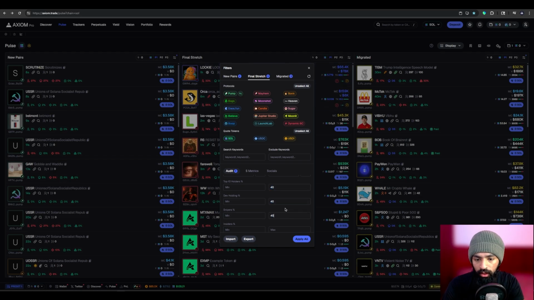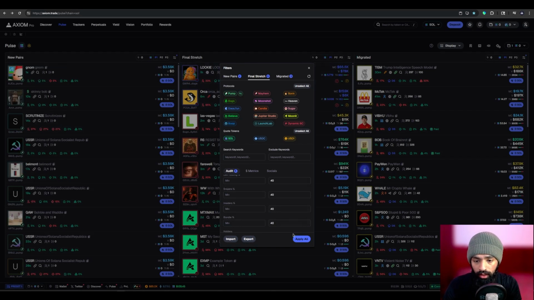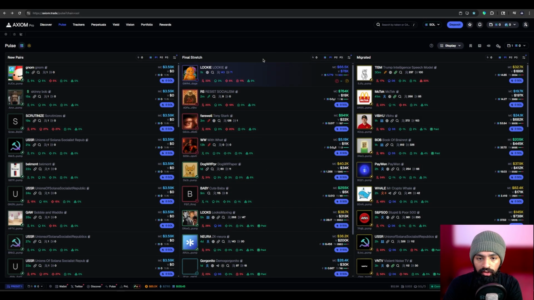So I usually set 40 for all of these, and that usually filters out a lot of the coins. Not for holders, actually. For bundles and insiders, just apply 40 for all of them. This usually filters out a lot of the shit coins, and you'll see good coins like this Loki. This does seem fair, but again, it won't filter out all of them.